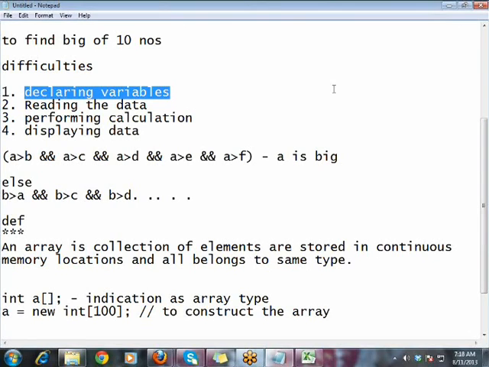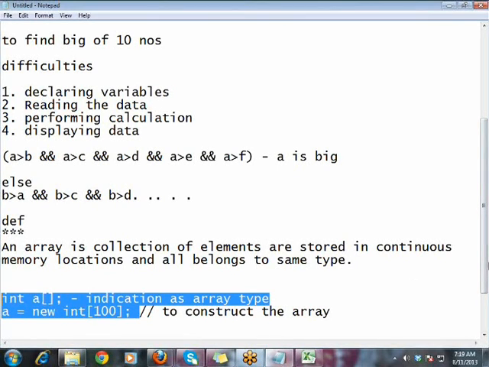You can declare a single variable and store 100 values in it. The first thing, declaration of variables, is resolved using an array with two steps. You can do those two steps in a single step as well, which we'll see. Declaration of a variable for a group of data is resolved.